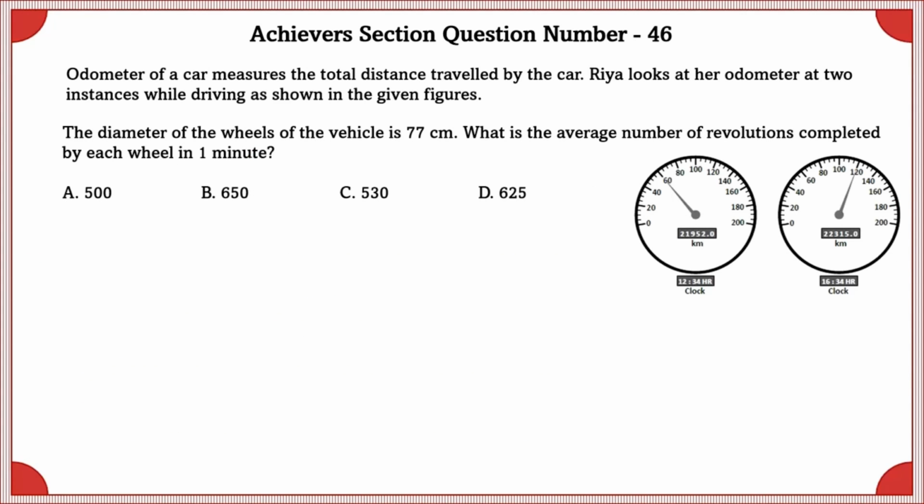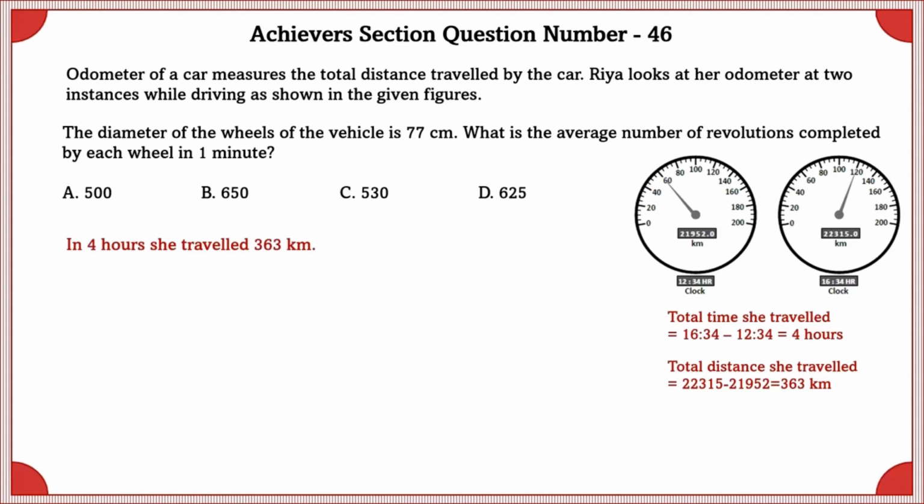Achiever section question number 46. Odometer of a car measures the total distance travelled by the car. Ria looks at her odometer at 2 instances while driving as shown in the given figure. The diameter of the wheels of the vehicle is 77 cm. What is the average number of revolutions completed by each wheel in 1 minute? Total time she travelled is equal to 4 hours. Distance she travelled is equal to 363 kilometers.